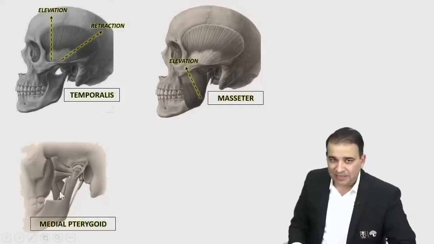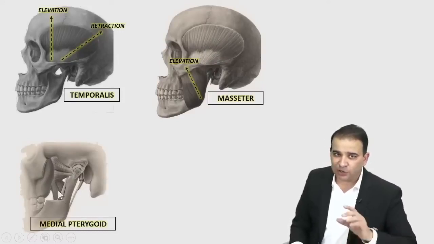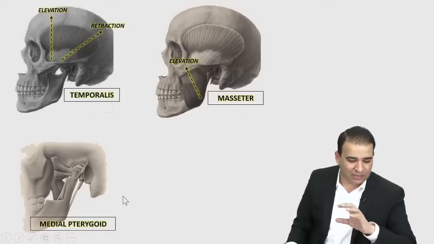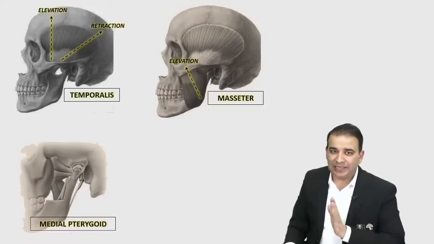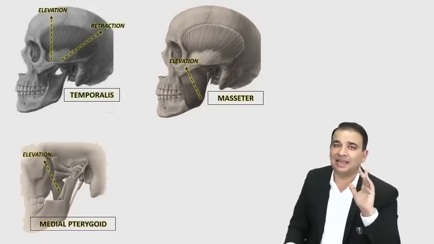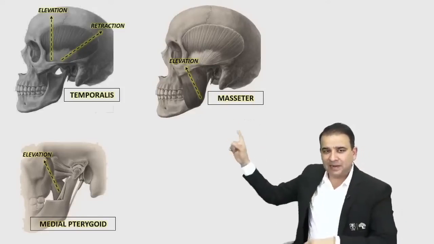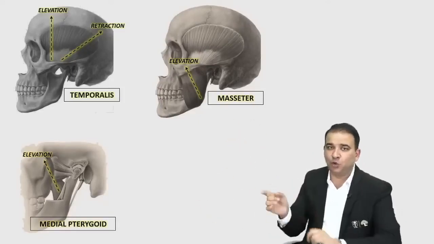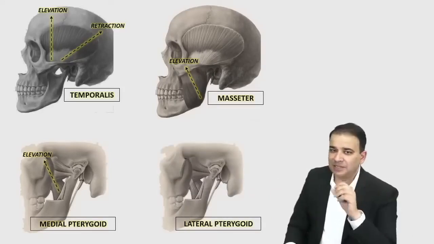Look at that muscle, guys. Medial pterygoid. I wanted to focus on the medial pterygoid. Look, the one which is above is lateral pterygoid. Once you remove the ramus of mandible, then you can see the upper muscle is lateral pterygoid. The one which is below and deep, that is medial pterygoid. Now, orientation of medial pterygoid and masseter muscle is more or less the same. So medial pterygoid is also helping in what? That is also helping in elevation and also is a weak protractor. Masseter and medial pterygoid, they both help in protraction, but what is the main work of both here? Elevation.